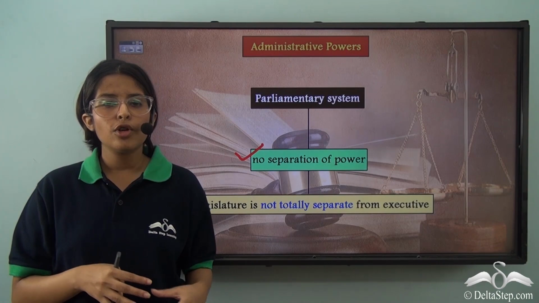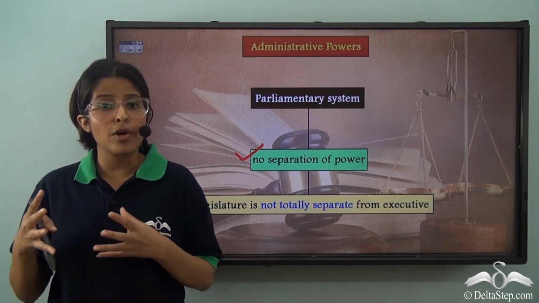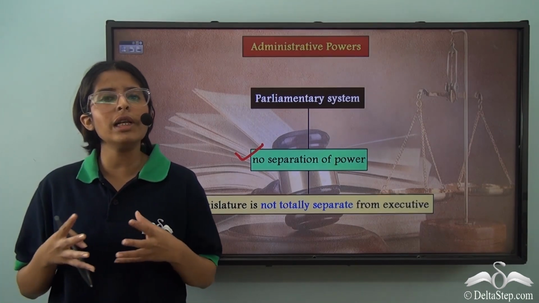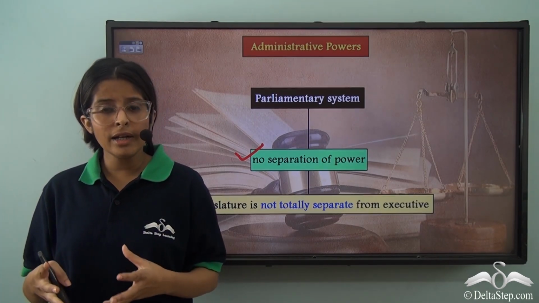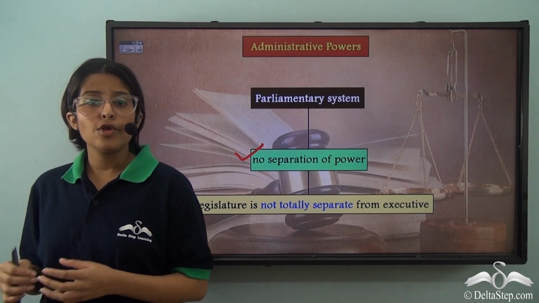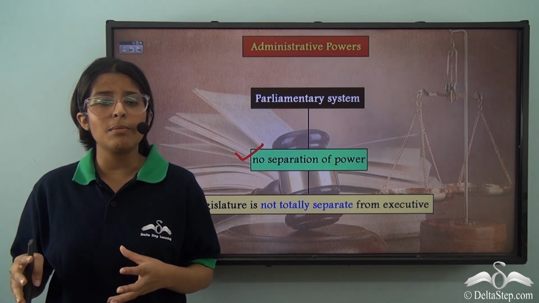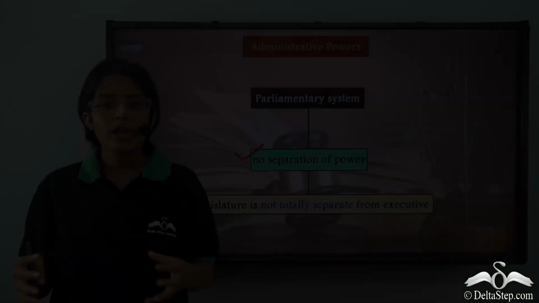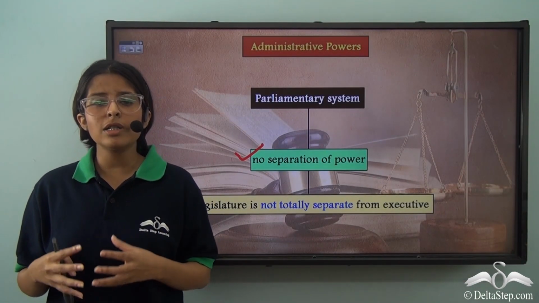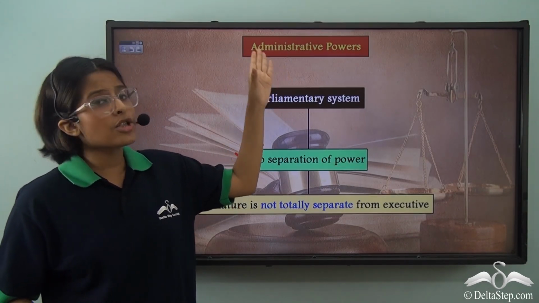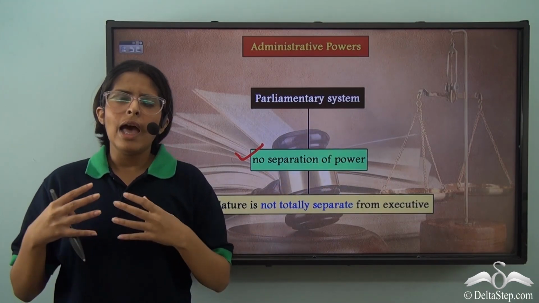the legislature. You might have noticed that the Prime Minister and his cabinet ministers are also a part of the legislature. And you know that these people also make up the executive. So as we can see, these members are a part of both the legislature and the executive. So the first kind of powers or functions of the legislature that we learn is administrative powers.